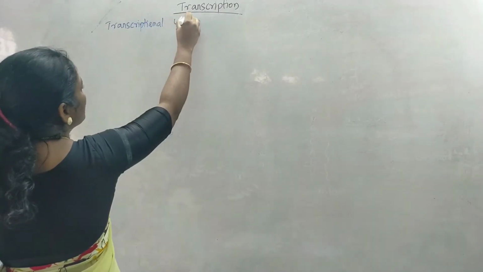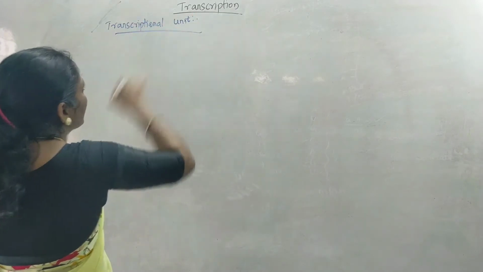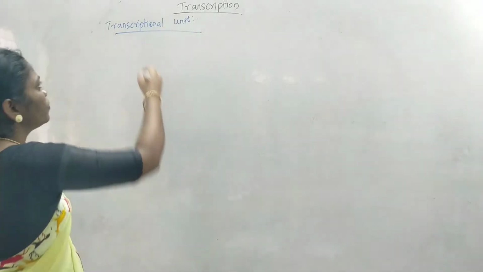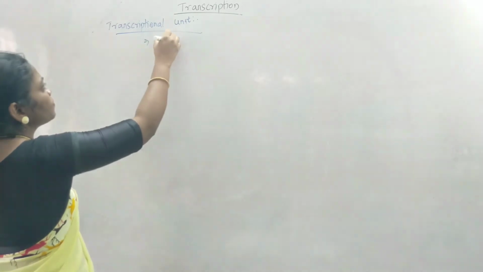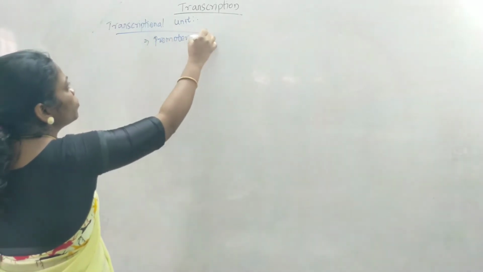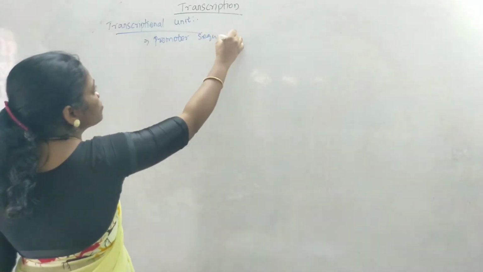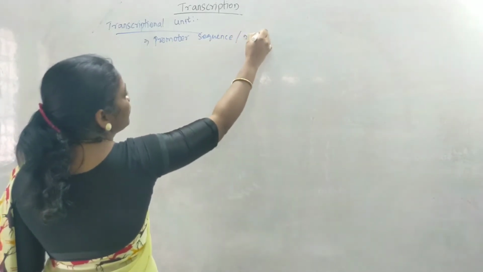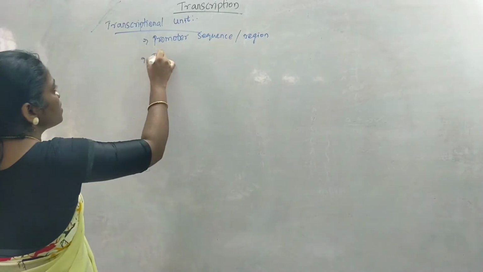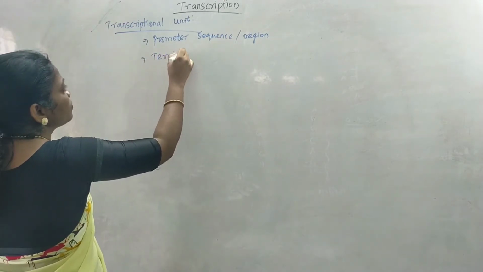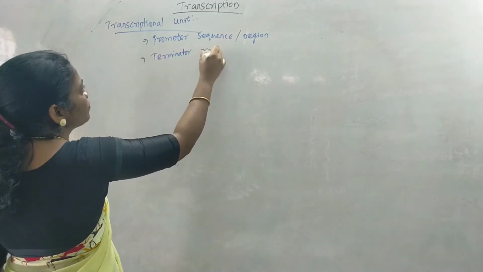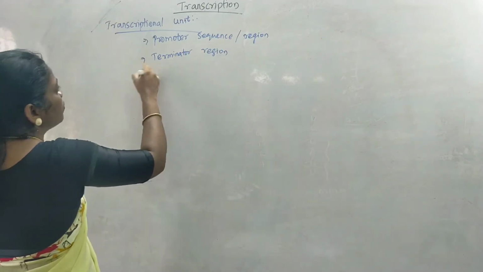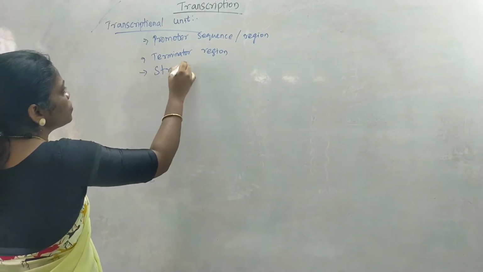Let's learn about the transcriptional unit. A transcriptional unit consists of a promoter sequence, or it is also known as promoter region. It also consists of a terminator region, and it also has a structural gene.